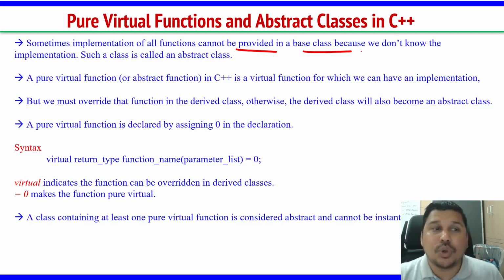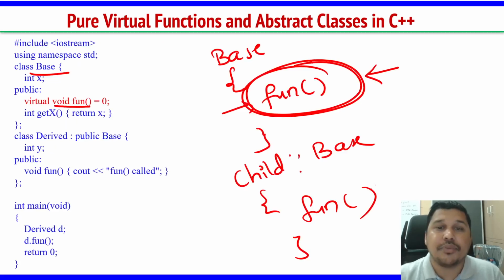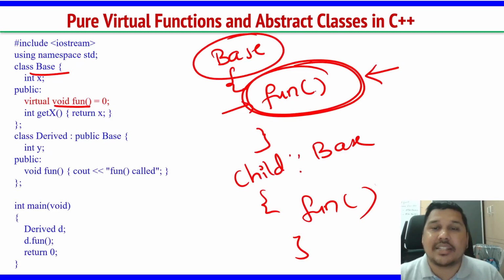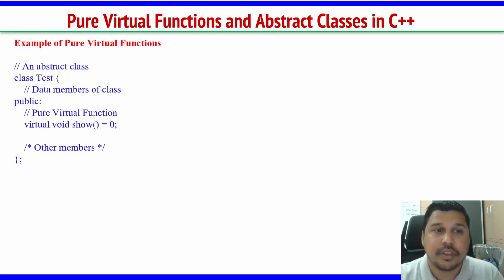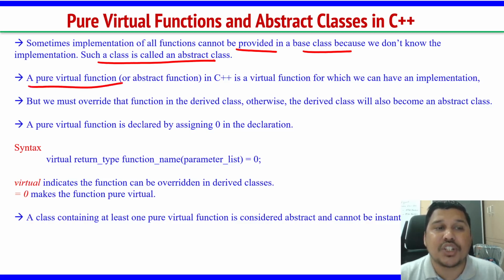Such classes are called abstract classes. These are classes where certain functions have no definition or body given inside the base class. If the body is given only inside the child class, these kinds of classes are called abstract classes. So we use a pure virtual function.